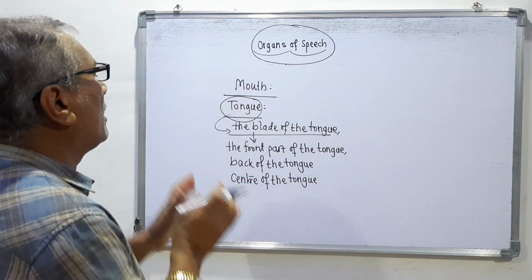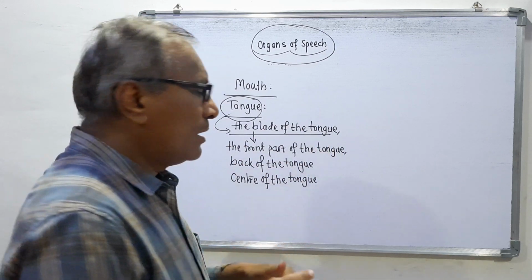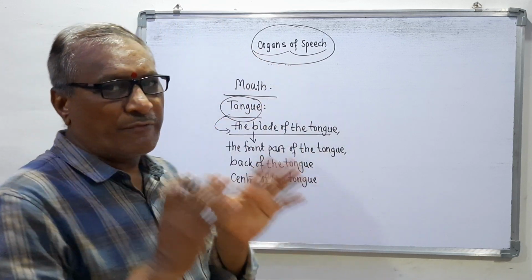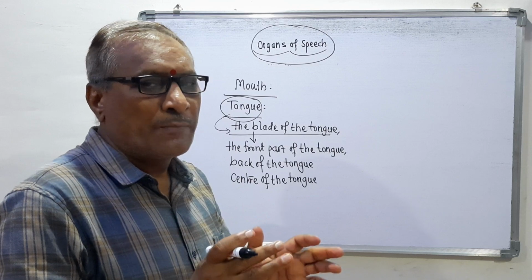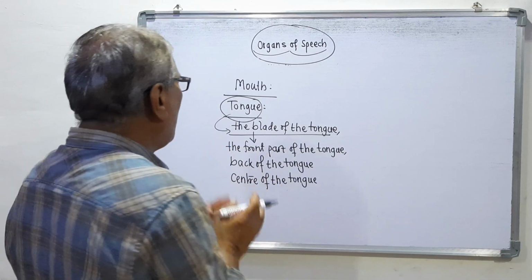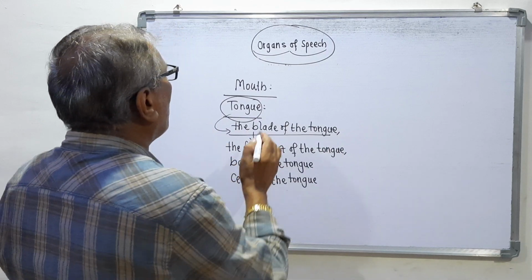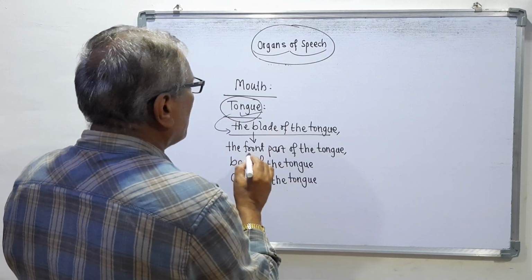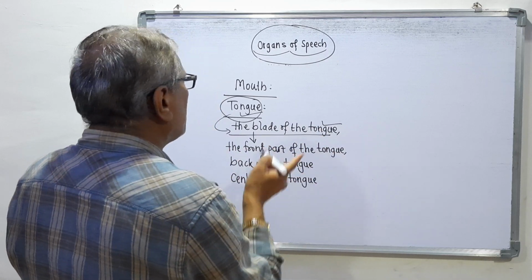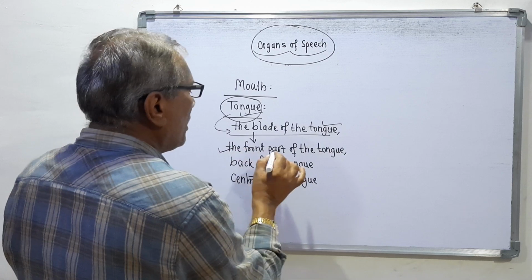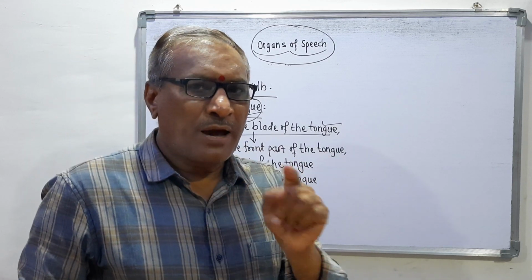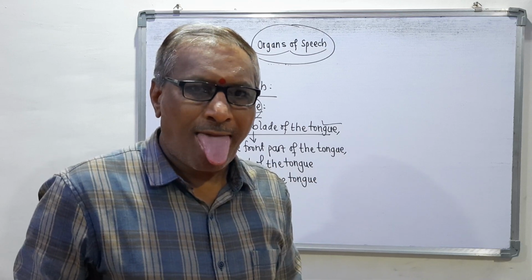So remember, what I am discussing with you is that the organs of speech are very important to articulate the words, sounds and sentences of English. Here now we are discussing the tongue, which is called the blade of the tongue, and this blade of the tongue is divided into the front part of the tongue. Front part of the tongue means the part which we can see.